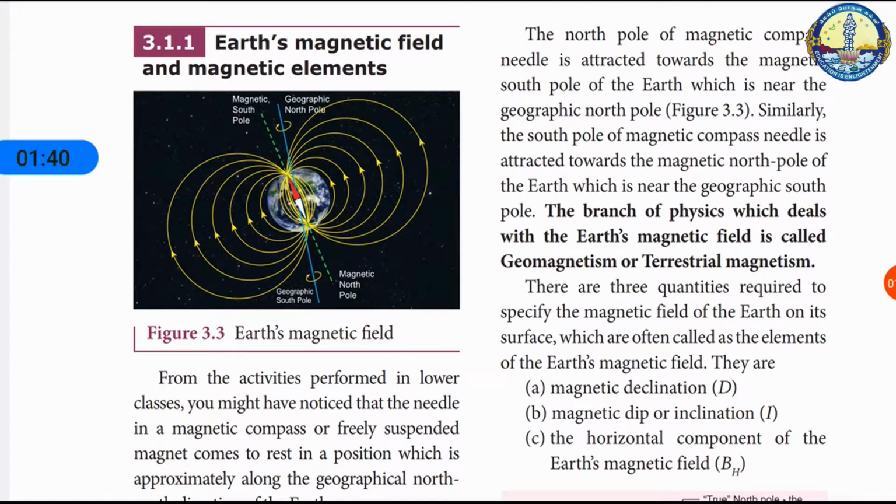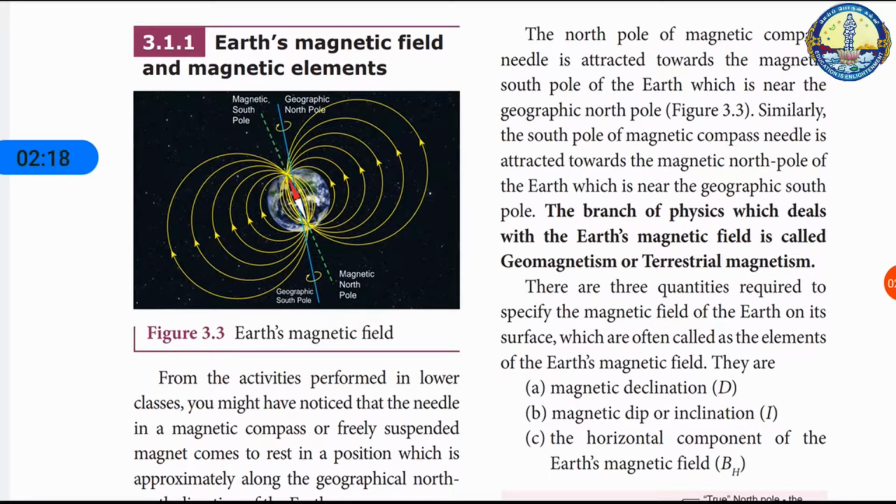We know that the needle in the magnetic compass always comes to rest in the geographically north-south direction of the earth. But William Gilbert in 1600 proposed that the earth itself behaves like a gigantic powerful bar magnet. Can you imagine? The earth itself is a gigantic powerful bar magnet. But this theory is not successful because the temperature inside the earth is very high, and so it is not possible for a magnet to retain its magnetism.